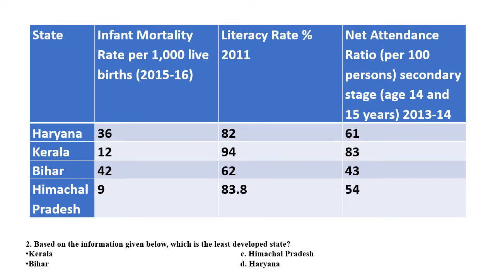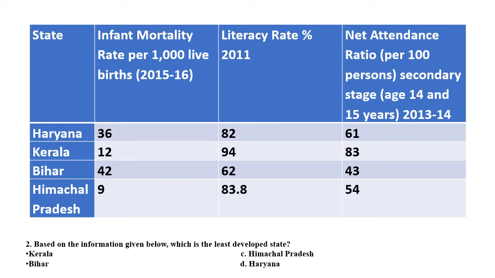Students, may I remind you one thing. Income is not the only one indicator of development. By keeping this in your mind, you should try to understand which among these four states, Haryana, Kerala, Bihar and Himachal Pradesh, is the poorest one, or the least developed state. You see here the infant mortality rate of these four states are given, literacy rate of these four states are given, and again net attendance ratio is also given.